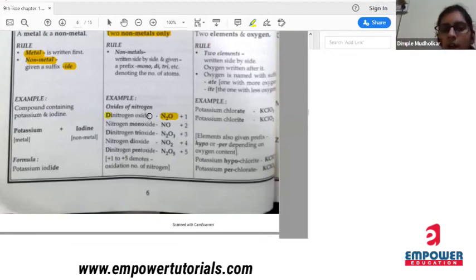So I will always write dinitrogen oxide, from which I will know that there are 2 atoms of nitrogen. NO is there, nitrogen monoxide. N2O3 is there, so dinitrogen trioxide.